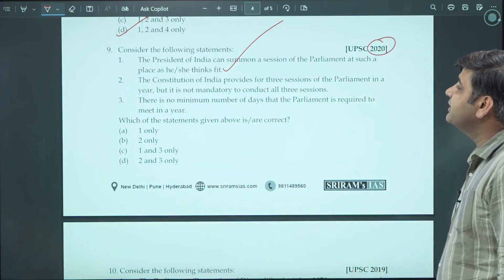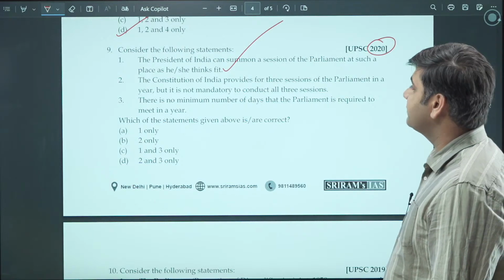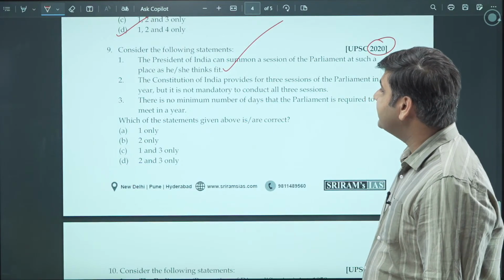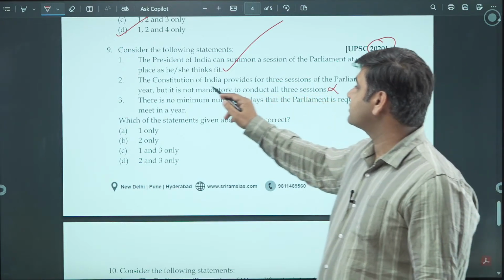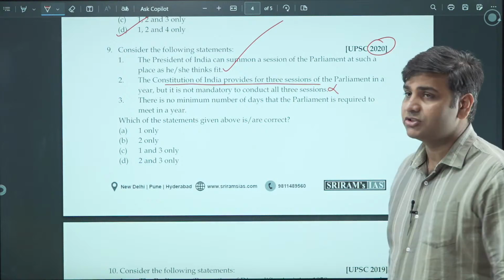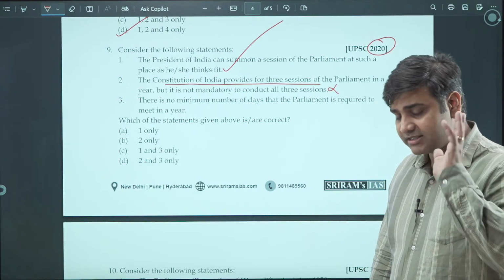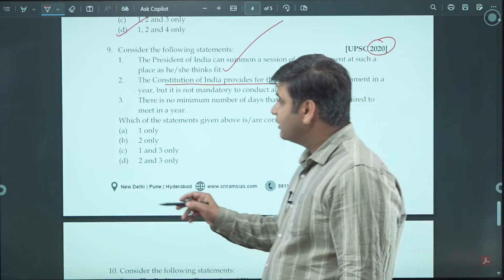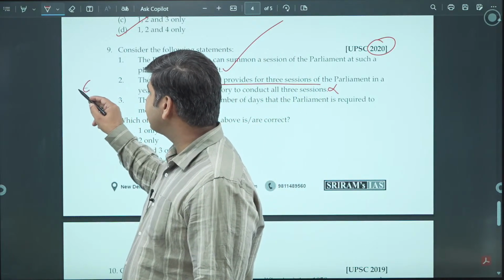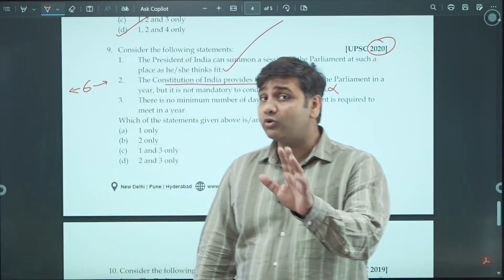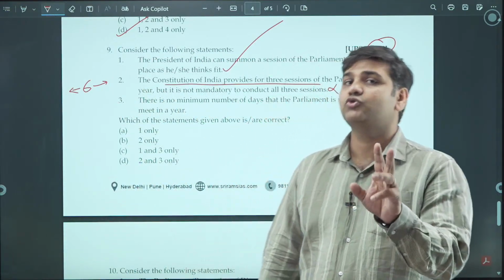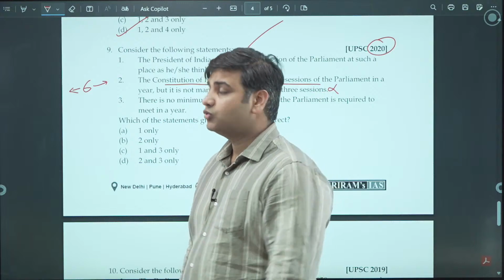The Constitution of India provides for 3 sessions of Parliament in a year, but it is not mandatory to conduct all 3 sessions. Now, the Constitution does not provide for any sessions, 2 or 3 or nothing. It just says that not more than 6 months of gap has to be there between 2 sessions of Parliament.